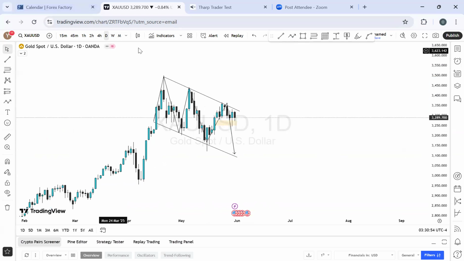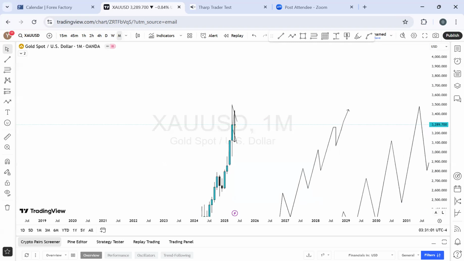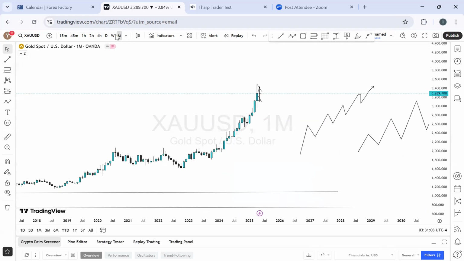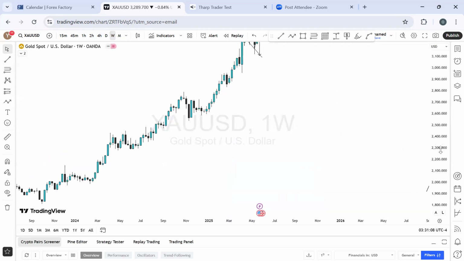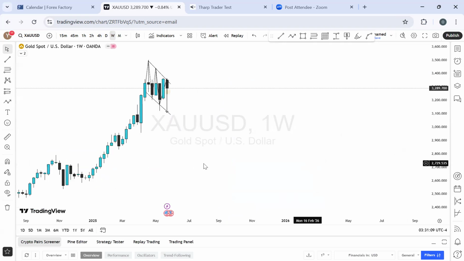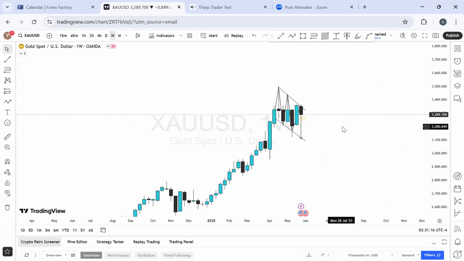But let's start from the monthly. Let's start from the monthly time frame. Gold has been bullish forever on the monthly time frame, so nothing more about that. Going to the weekly, it's still very much bullish on this momentum part, but it's been really, really ranging for the past 1 month now or more. It's been ranging. So you can only make more money on this if you're trading it on a lower time frame. Can you see that?